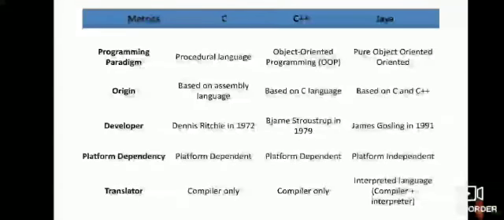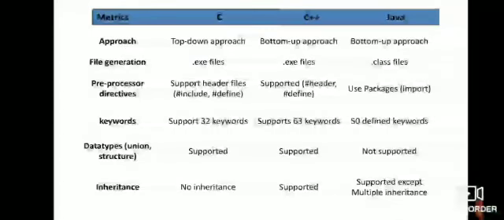The next difference is translator. C is a compiler only. C++ is also a compiler only. But Java is both compiled and interpreted: compiler plus interpreter. Approach: C is a top-down approach. C++ is a bottom-up approach. Java is a bottom-up approach.